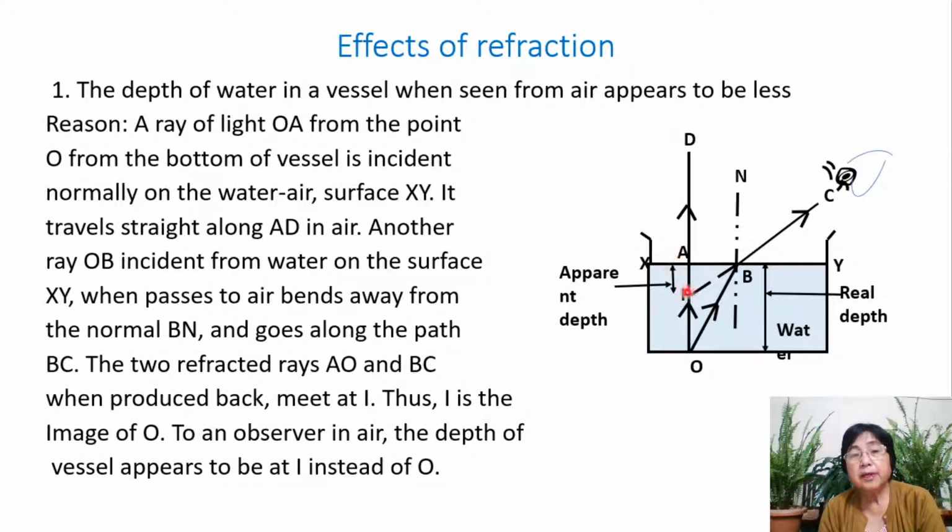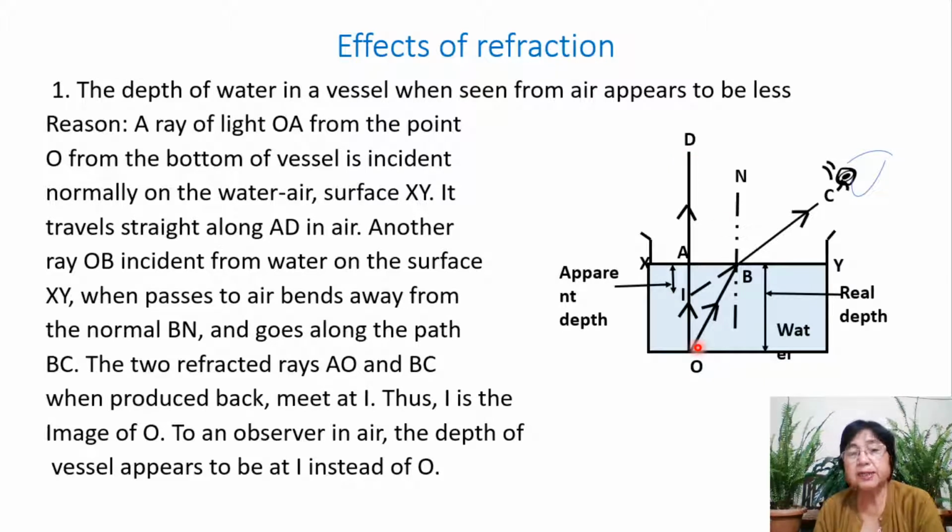This one is incident perpendicularly. So we have seen for normal incidence, the ray will pass straight undeviated. So it goes straight as AD without any deviation, and it goes to air as AD.